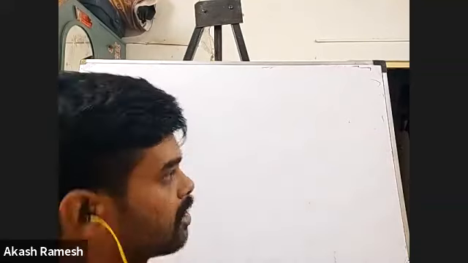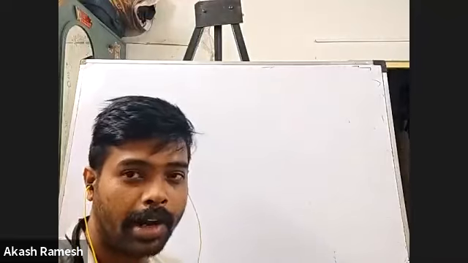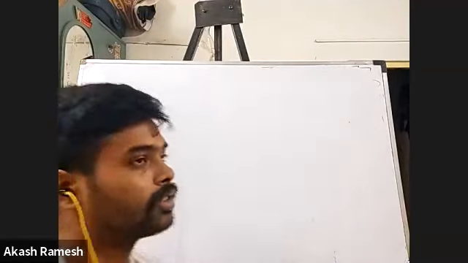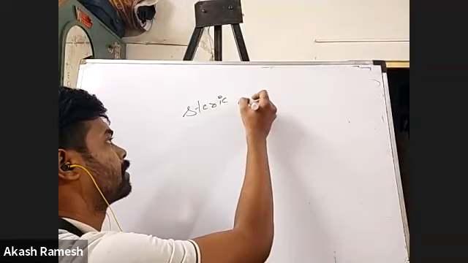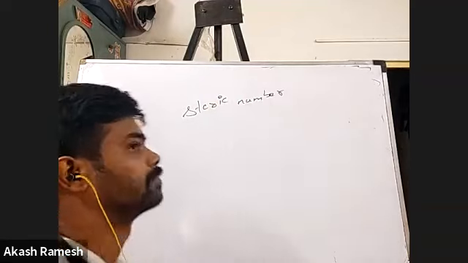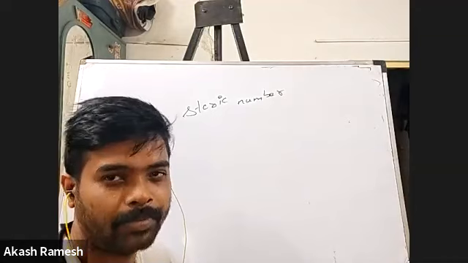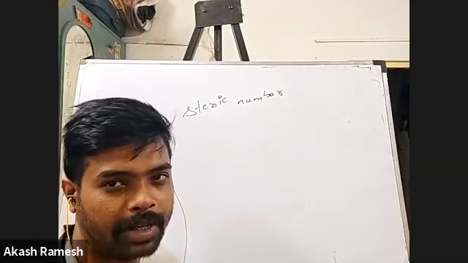Okay, so there is one number which is going to help us find the hybridization. That number is called the steric number. It's a very simple formula, and with it you will be able to find the hybridization.